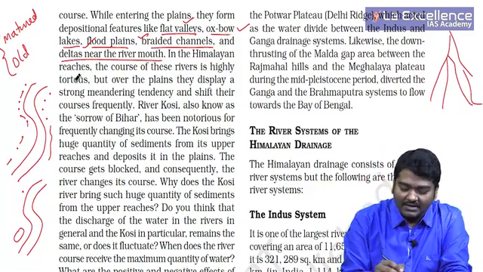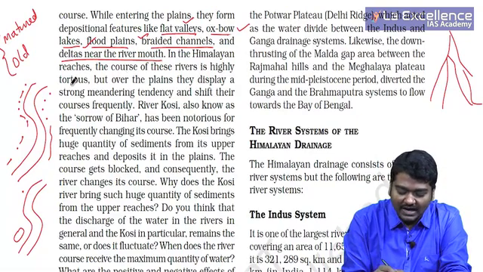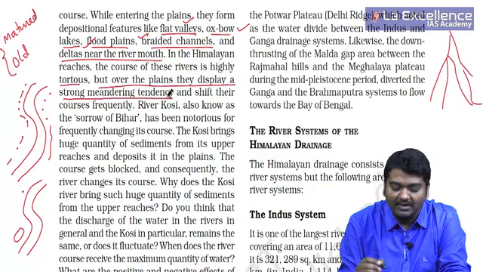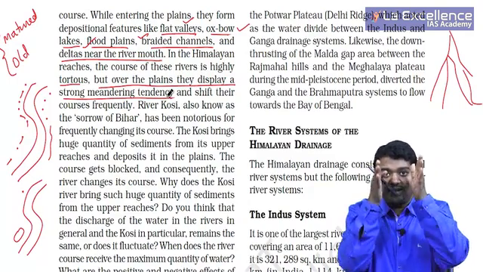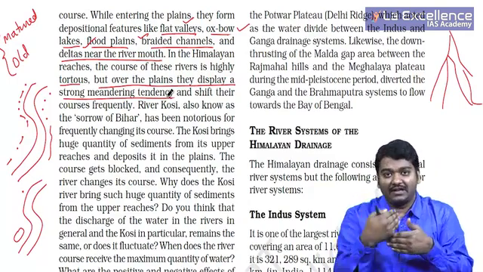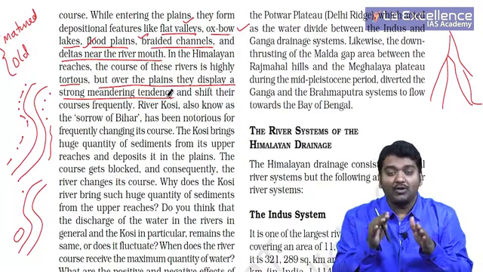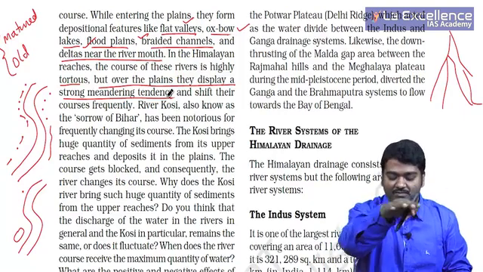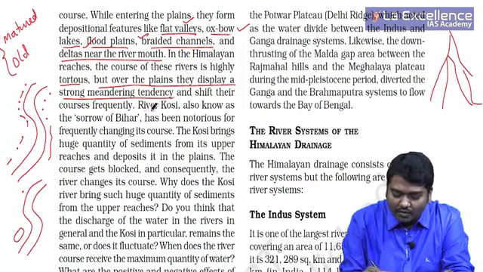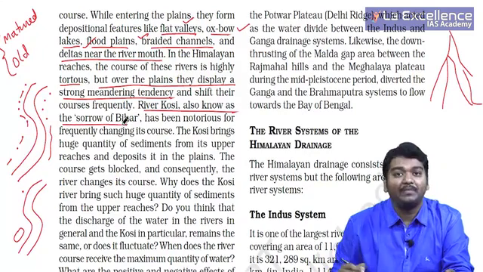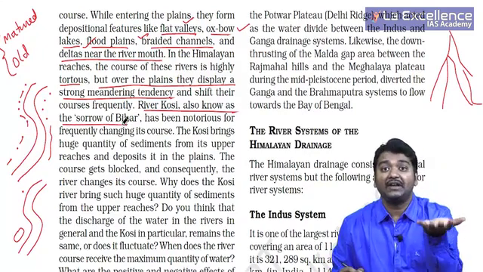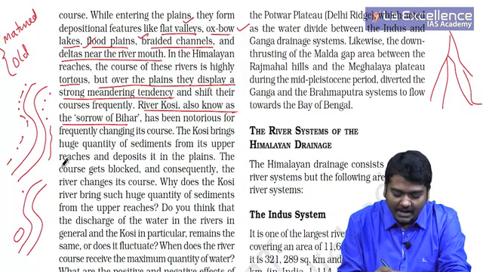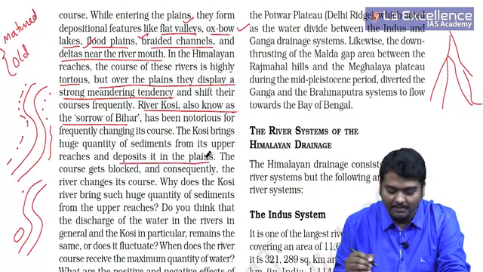In the Himalayan reaches, the course of these rivers is highly tortuous, but over the plains they display a strong meandering tendency. That is, it was straight and it hits, and it is vertical in nature. Whereas whenever we look on the plains, it will be horizontal. River Kosi is known as sorrow of Bihar. The reason for this is it creates floods. The Kosi brings huge quantity of sediments from its upper reaches and deposit it in the plains.